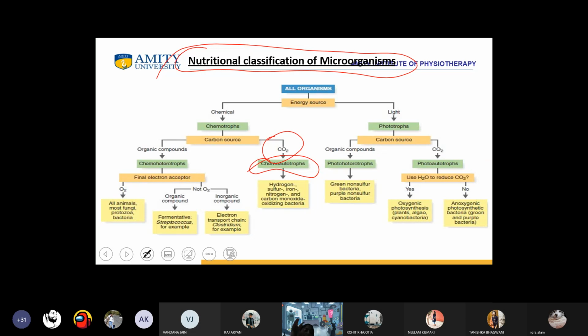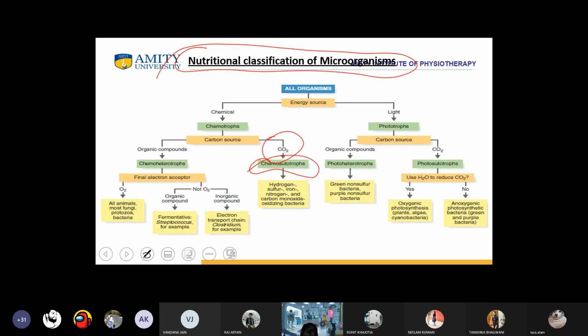Chemoheterotrophs have a final electron acceptor. Some of them accept oxygen and some do not. Those who accept oxygen include all animals, fungi, protozoa, and bacteria. Those who do not accept oxygen are again divided into two components, organic compound and inorganic compound. Under organic compound, they are fermentative, for example Streptococcus, and under inorganic, it is the electron transport chain. The most easily available example is Clostridium tetani, which causes tetanus.